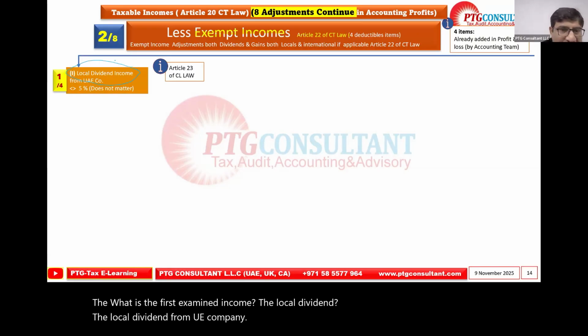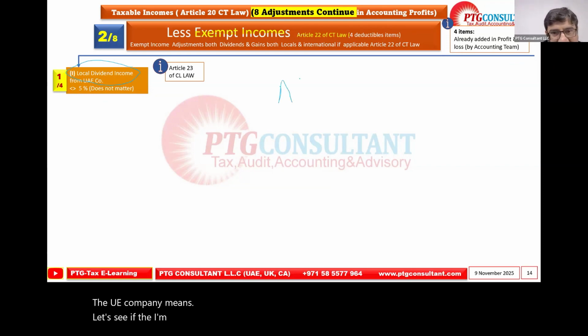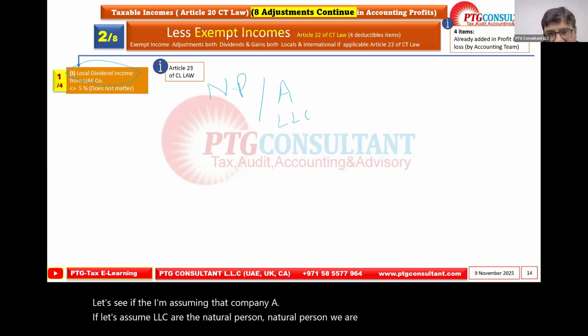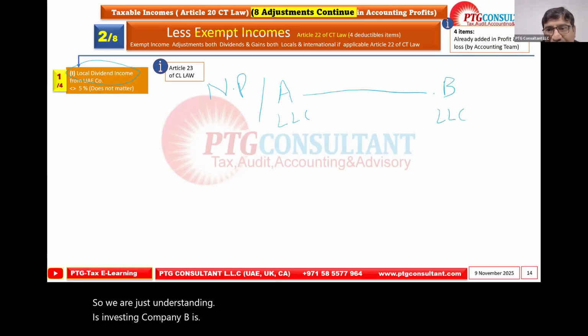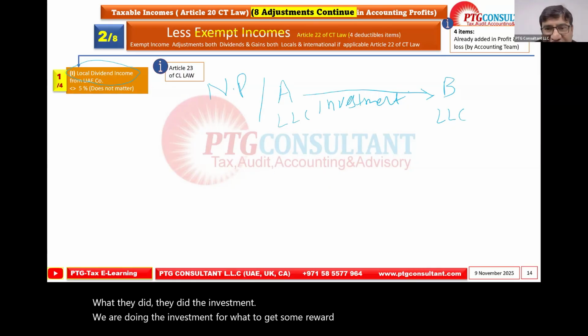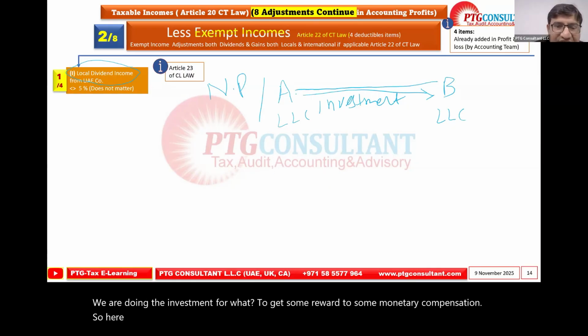The UAE company means, let's say, I'm assuming that company A is, let's assume, an LLC or a natural person. For natural person, we are using NP. Okay. So we are just understanding, they invest in company B, which is an LLC. What did they do? The investment. We are doing the investment for what? To get some reward, some monetary compensation. So here we are saying they are getting the dividend.